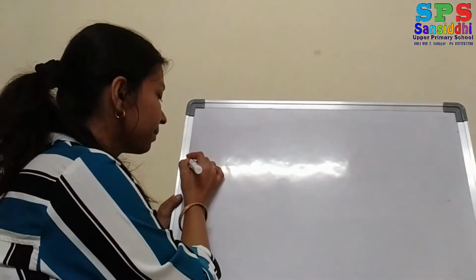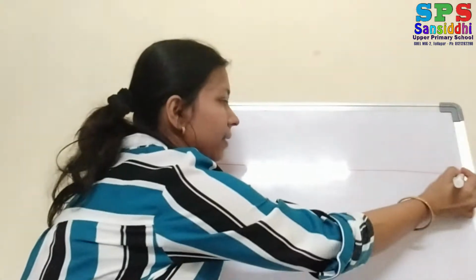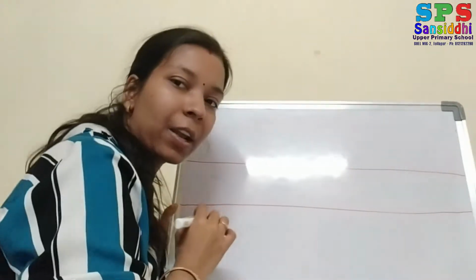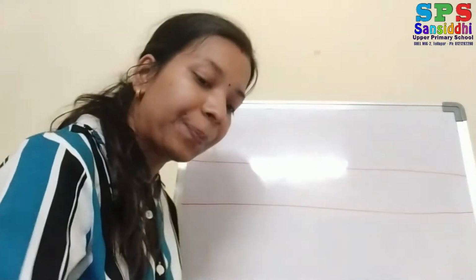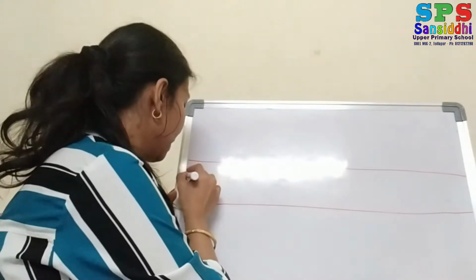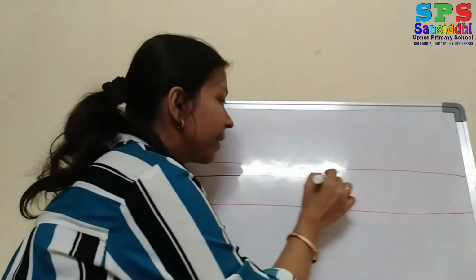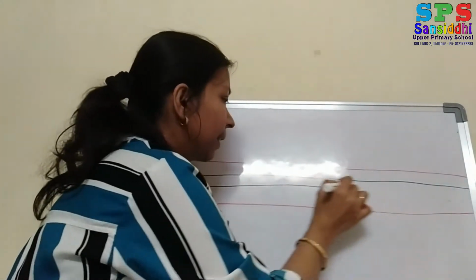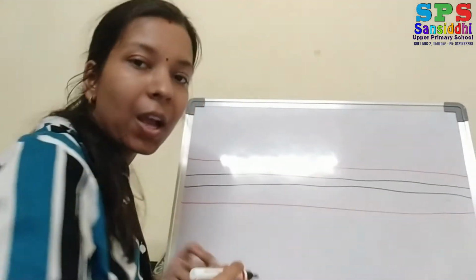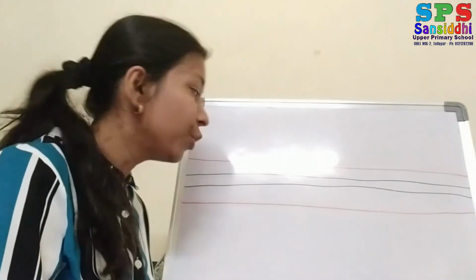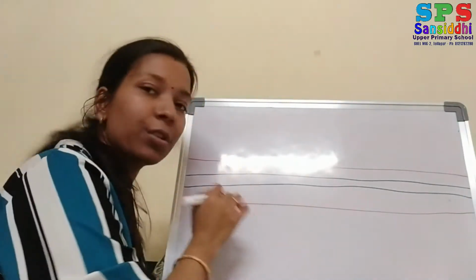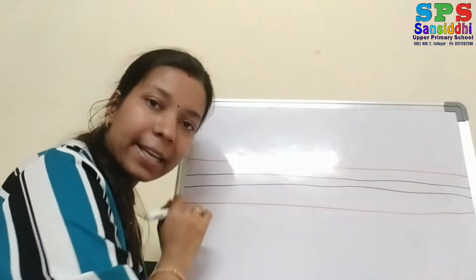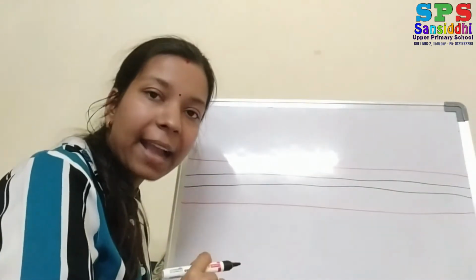See, this is one red line on top and one red line at the bottom. In the middle I'll draw two black lines. Now what you have to do? You have to check the lines: up red line, down red line, and the middle black lines.